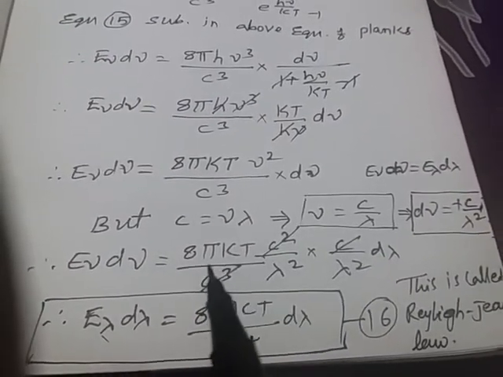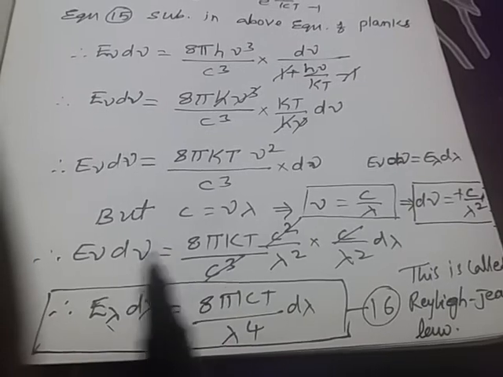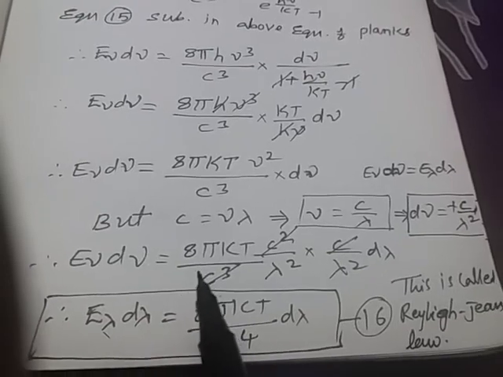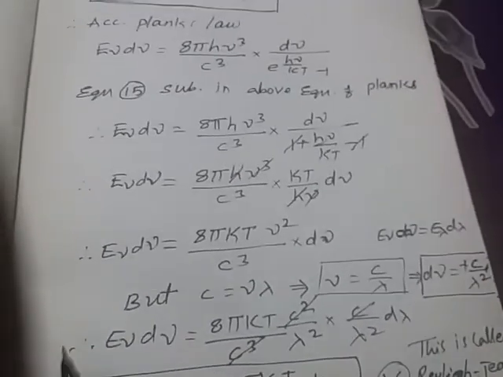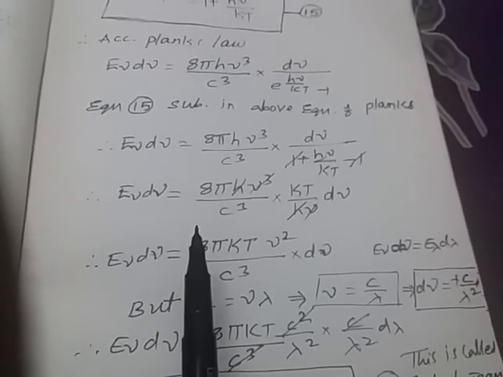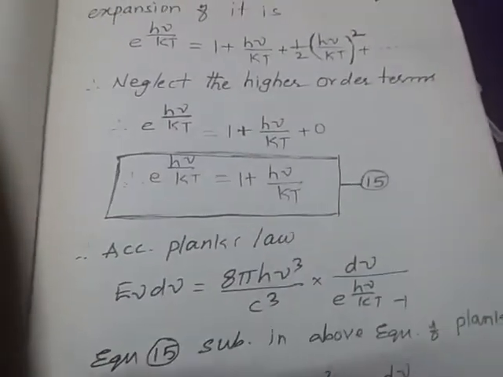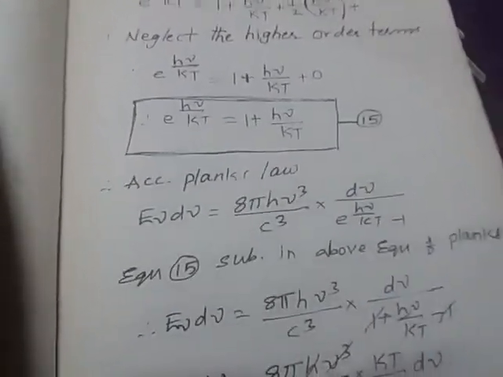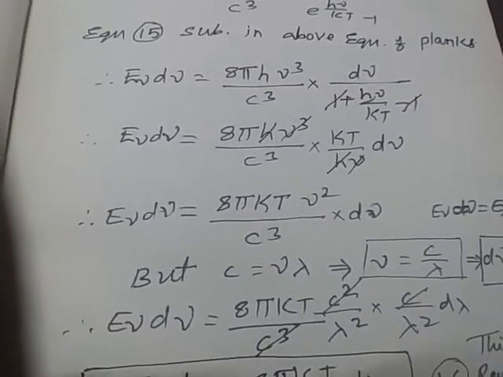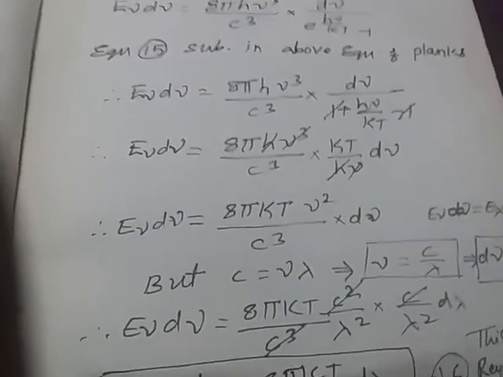Like this, from Planck's law we have determined Wien's law and the Rayleigh-Jeans law. Understood, students? This is a very important and useful derivation for PG examinations. Not only that, it is useful for the annual examination also. Exactly this question is asked in the examination every year. That's why, students, you have to concentrate, learn and practice to derive the equation of Planck's law.